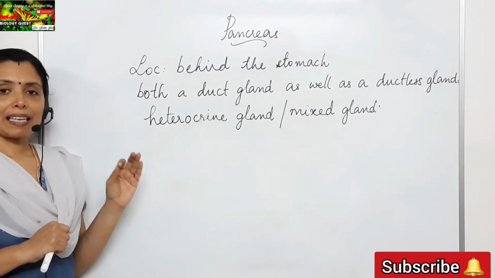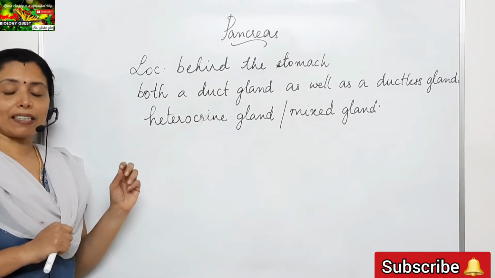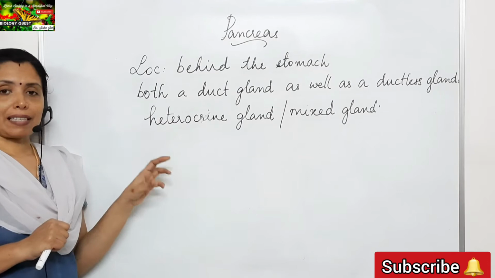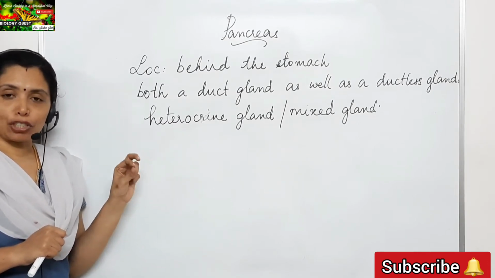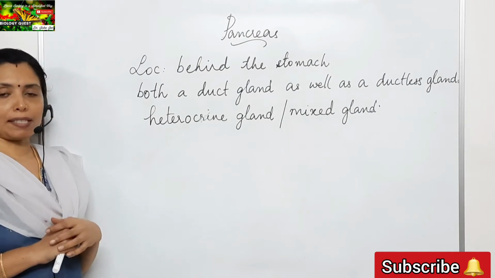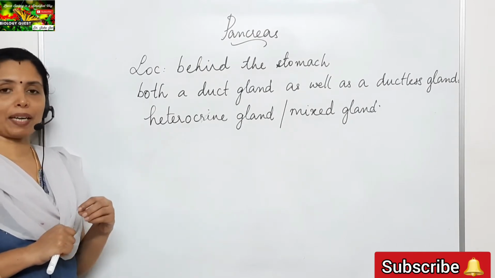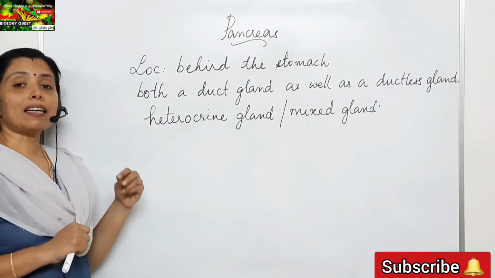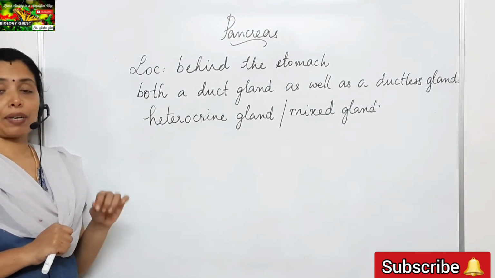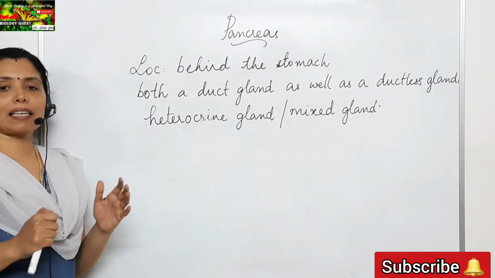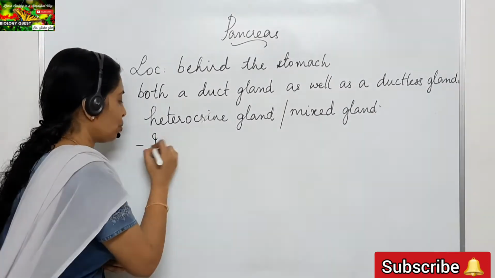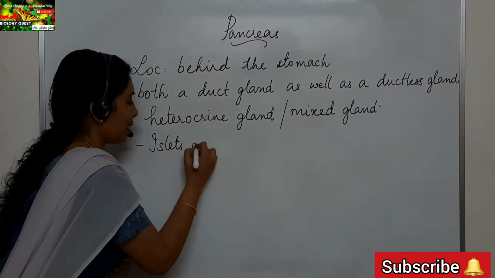How does pancreas act as an exocrine gland or as a duct gland? Pancreas pours its secretions, that is the pancreatic juice, into the duodenum part of the small intestine. In such a way, pancreas acts as a duct gland. Now, as a ductless gland or as an endocrine gland, pancreas has a special group of cells which is referred to as the islets of Langerhans.